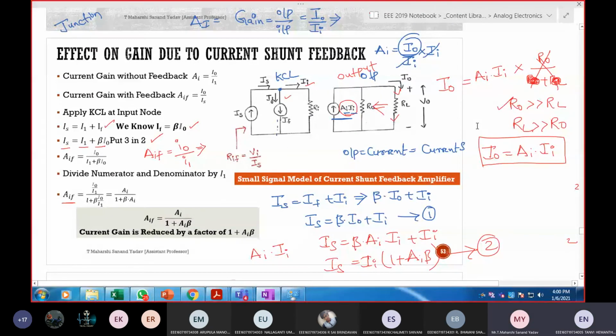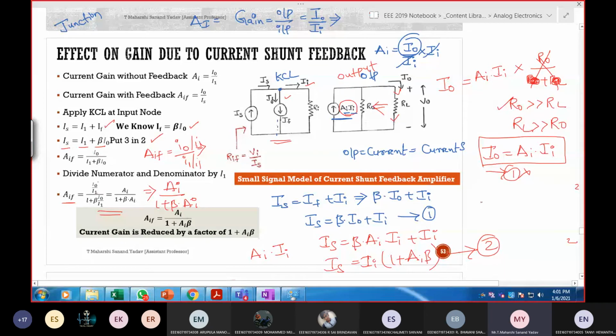I made use of the current division rule in order to calculate I out. If you don't want to do this, simply multiply and divide this expression with respect to I1, that is, divide numerator and denominator by I1 so that you can substitute directly. So I output by I input is nothing but AI, whereas 1 plus beta times I output by I1 is nothing but AI. In this manner also you can do it directly by substituting the input side, or else you can make use of these two expressions.